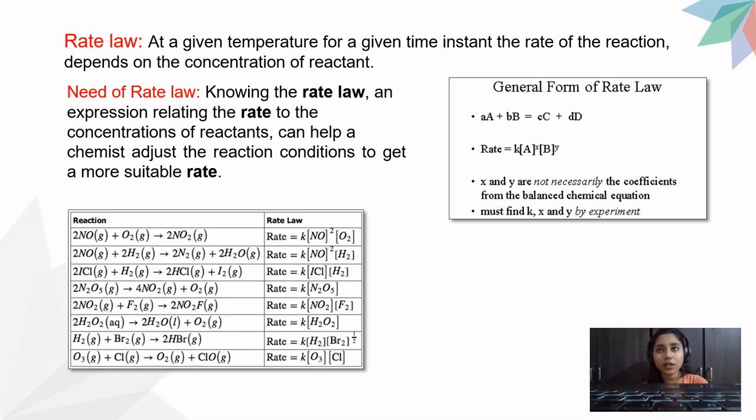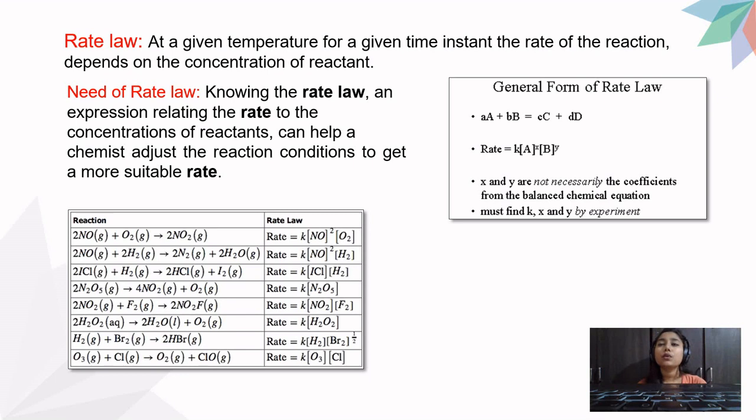भाई बेसिक से जानना होता है, तो इसीलिए हम बेसिक से गए थे. बट वहाँ पे हमको सिर्फ नॉर्मल एक एवरेज रेट स्पीड मिल जाती है. यहाँ से हमको पता चलता है कि चेंज कैसे कर सकते हैं. Okay, so I'll again go with that rate term. Rate is equal to K, concentration of A, concentration of B, raised to X, raised to Y. I'll come with that thing again, because I have to explain you what is X, what is Y, and why we use that.